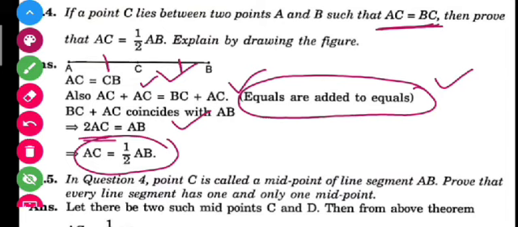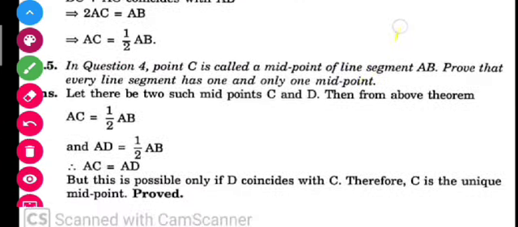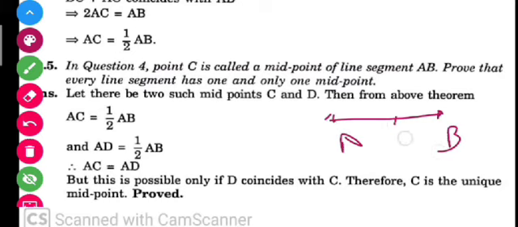Now what is the question saying? In question 4, point C is called the midpoint of the line segment. Yes, I told you if AC is equal to BC, it means C is the midpoint of AB, right? So if this is A, this is B, and C is this, then C is the midpoint of AB. Why? Because AC is equal to BC here. Now the question is saying that you have to prove that every line segment has one and only one midpoint. Obviously we know that there is only one point that divides the line into two equal parts, but we have to prove it. So how are we going to do it?